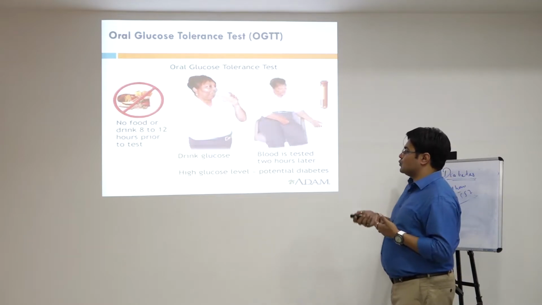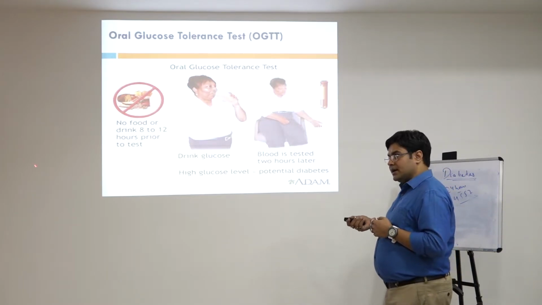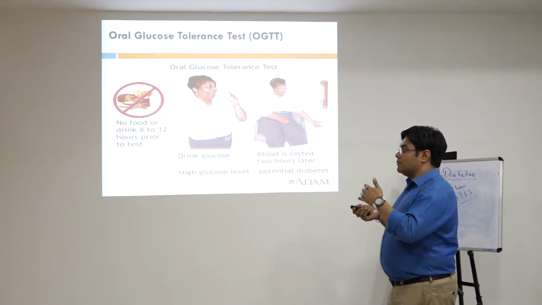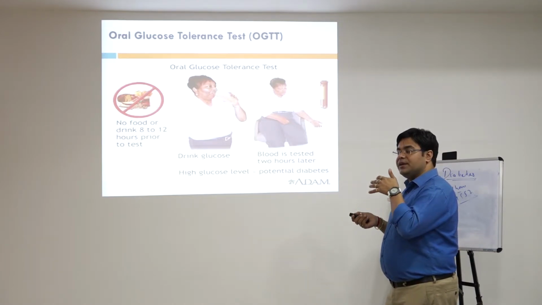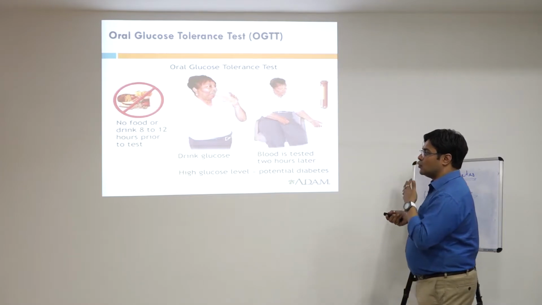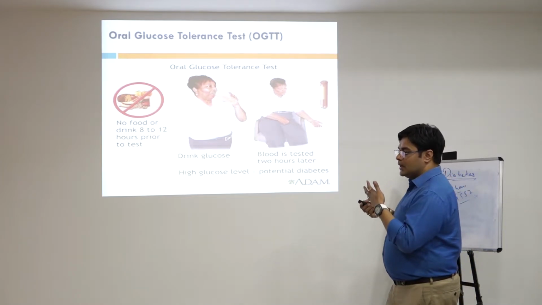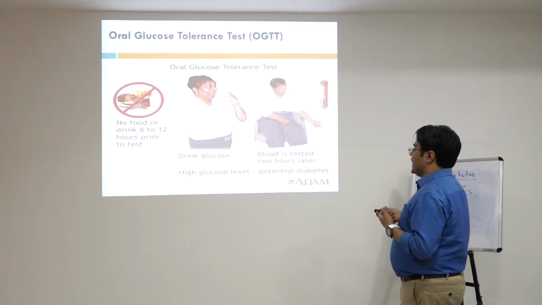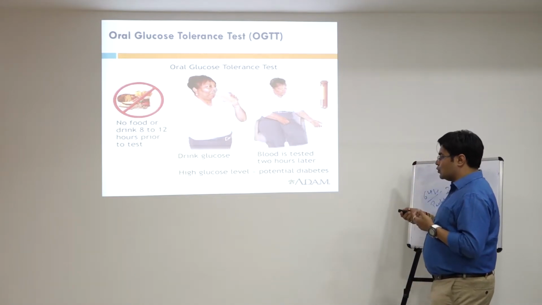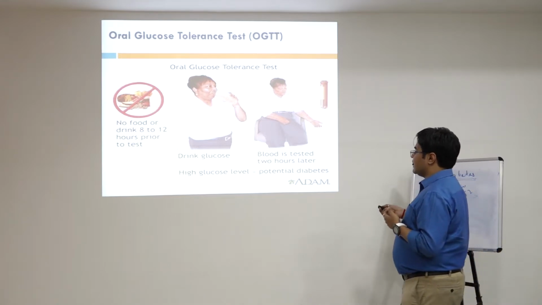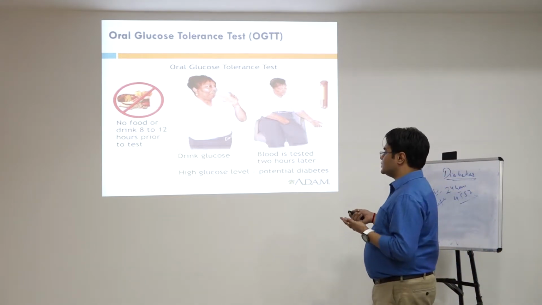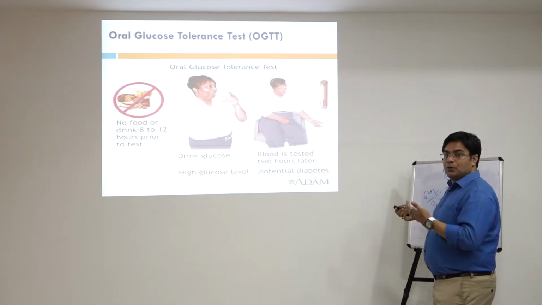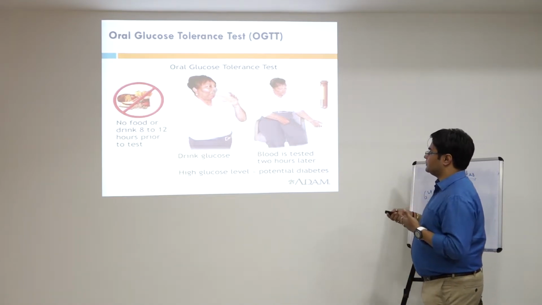Second is the oral glucose tolerance test. Again in this test, no food or drink 8 to 12 hours prior to the test. We need not administer any sort of food or drinks to the patient who is going to have this particular test, the oral glucose tolerance test, that is the OGTT. Then the patient is supposed to drink glucose, and blood is tested after 2 hours of the glucose administration, and if there is a high blood glucose level, then it determines the potential diabetes condition.